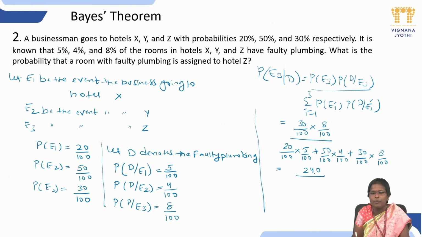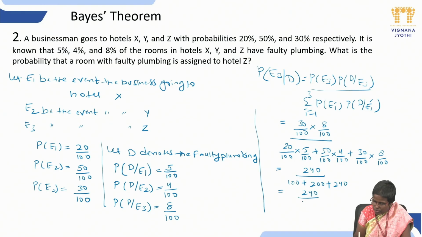The denominator values of 100 into 100 are common, so they cancel. So 20 into 5 is 100, plus 50 into 4 is 200, plus 30 into 8 is 240. Here we get 240 by 540. The zero will get cancelled, giving 24 by 54, and the zero will get cancelled.